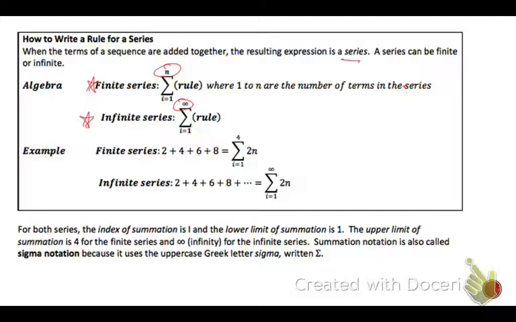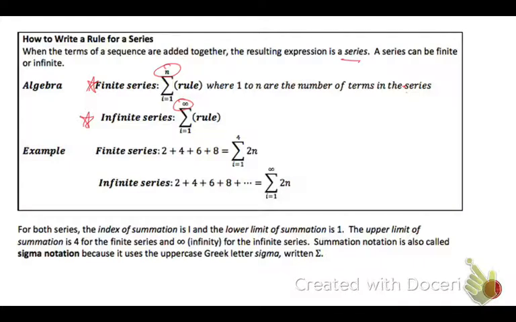So here's an example. We have the finite series that we looked at in Concept 29, 2, 4, 6, 8. And well, it's a series now because notice that there are addition signs. So it's 2 plus 4 plus 6 plus 8. We're just not listing those terms. So in sigma notation or summation notation, our n values would go from 1 to 4, and we're actually using i. And then our rule is 2 times n, or we could also say 2 times i.